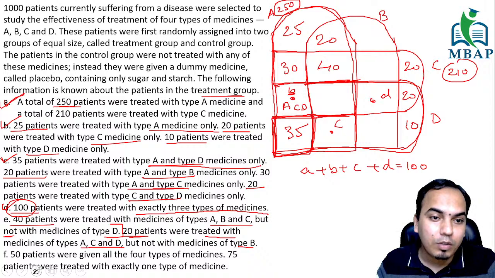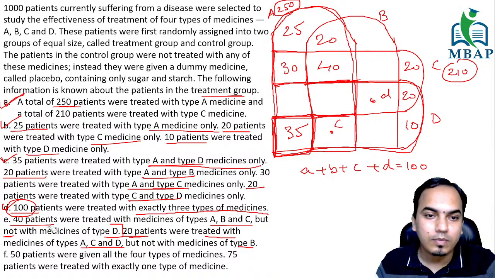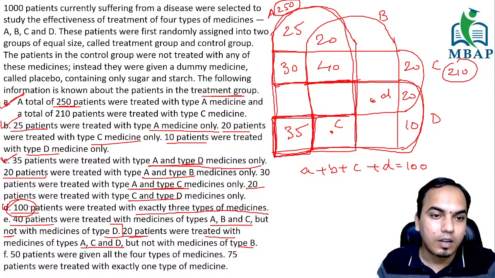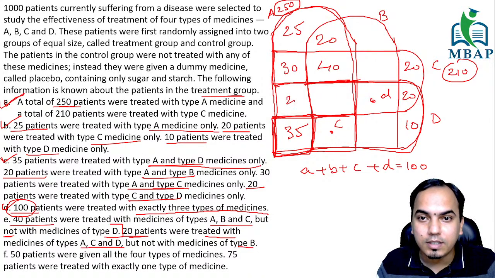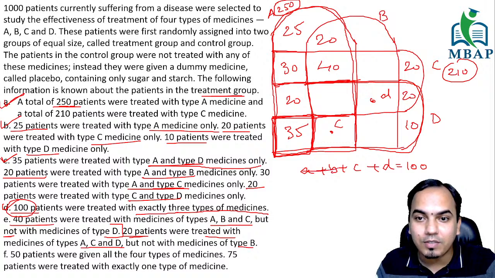So that B value is also given to you. This is 20, guys. Okay, and what you understand from this now is that these values you already know, and C and D together is going to be 40.